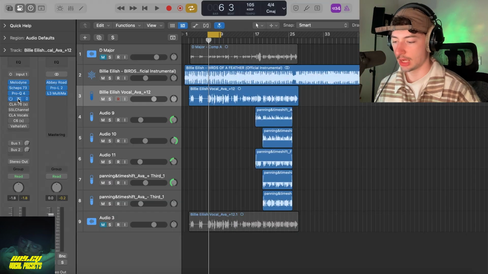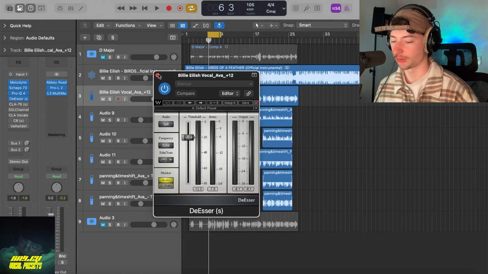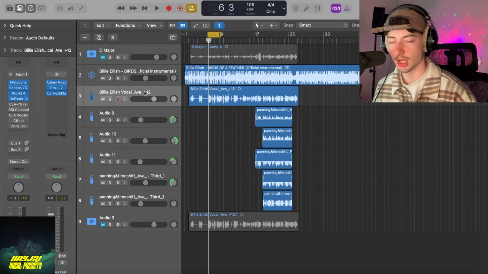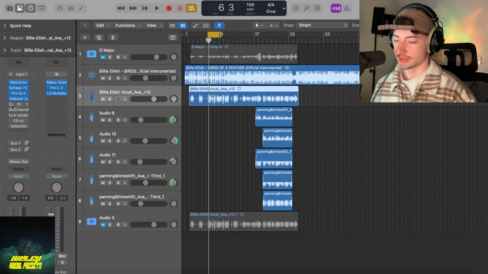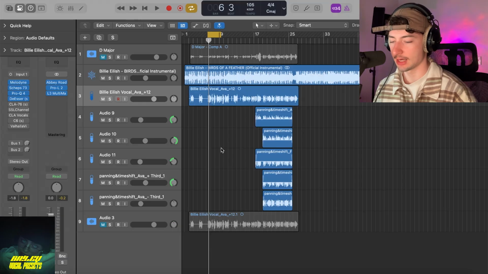After that, in the chain, we're using a DSER just to tame the harsh frequencies. We're not hitting it too hard, the threshold's only at -20. You guys know what a DSER is. It's just taming all of the sibilants. With those 4 plugins added, we're sounding like this now.